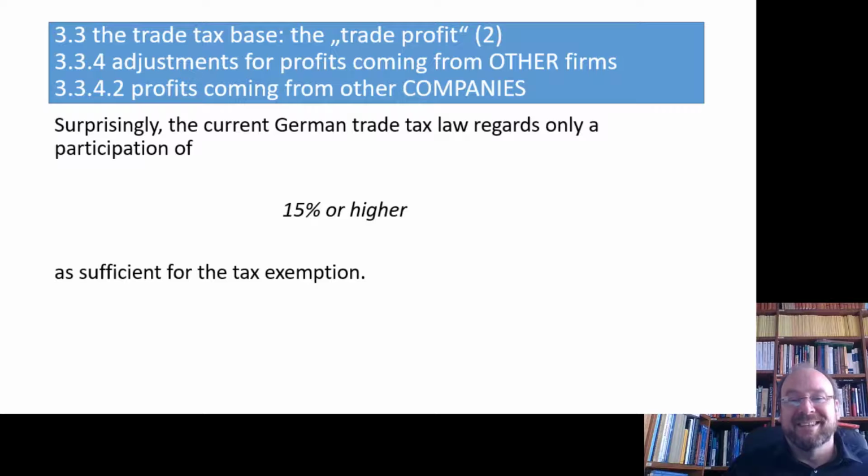Now imagine the situation that one shareholder has 85%, another one has 14.999%, and you, ladies and gentlemen, have the one and only outstanding share on earth. They will probably try to hunt you down during your holidays with a helicopter. Somebody will drop down with a parachute and make you an offer to buy your last share in order to push up the own participation threshold to 15%, so to become free of the trade tax.